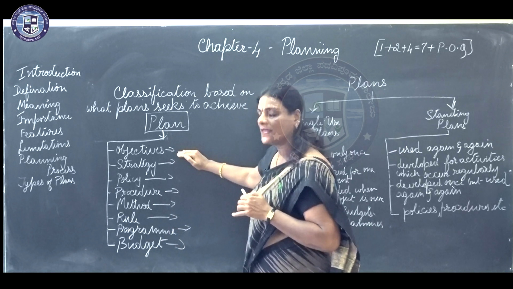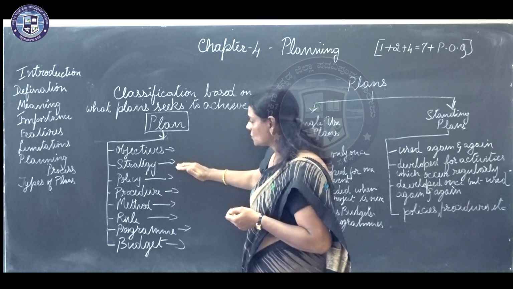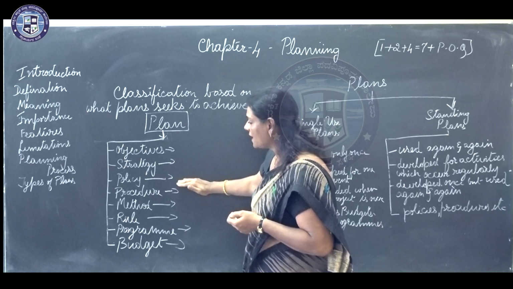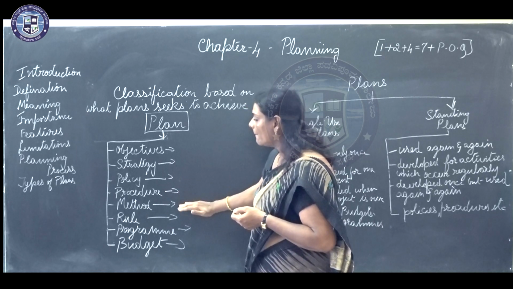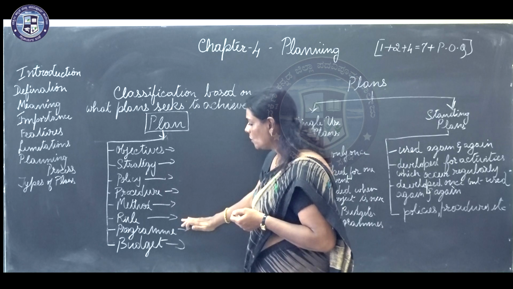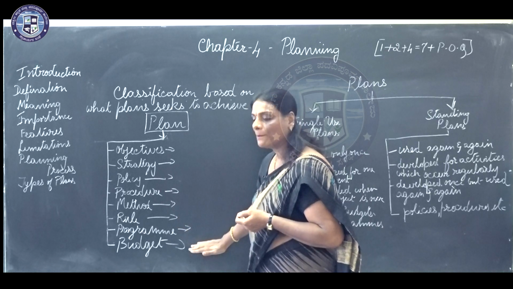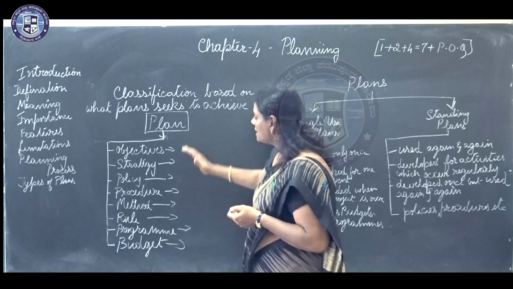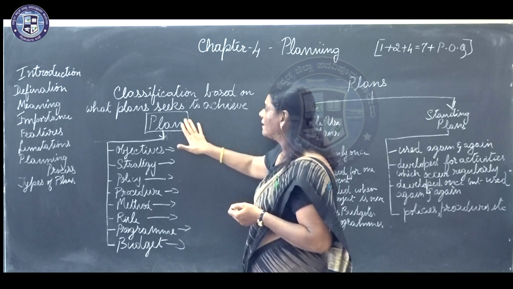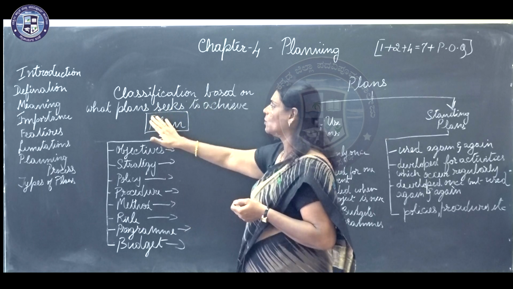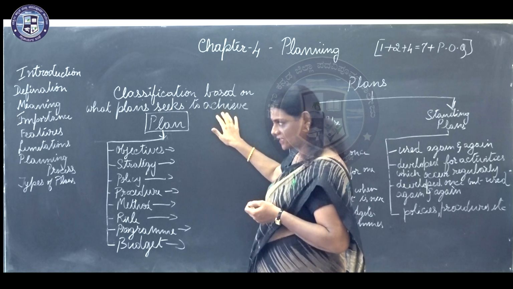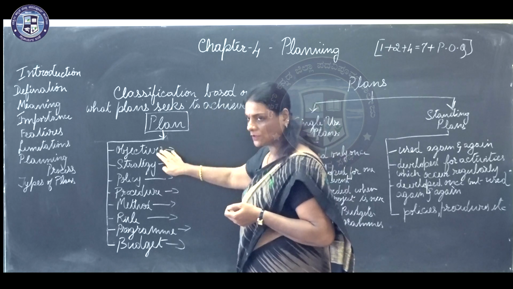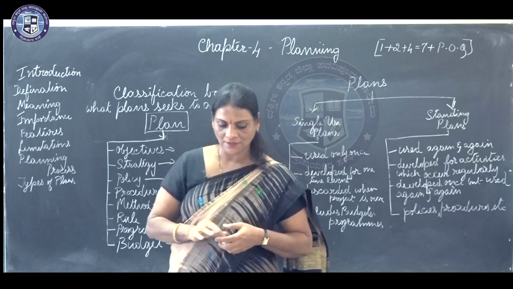The first one being objectives, next strategy, policy, procedure, method, rule, program and budget. So, these are the 7 coming under plan, which is classification based on what plan seeks to achieve. Let us move on to the first one, objectives.